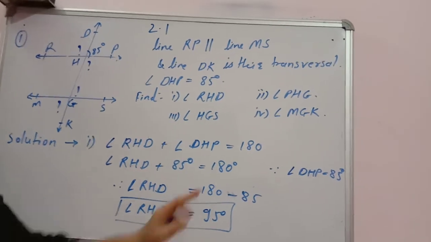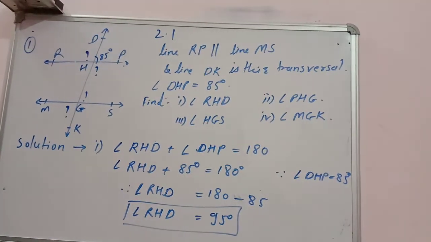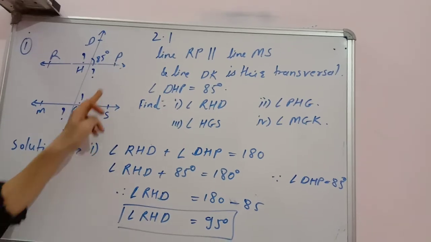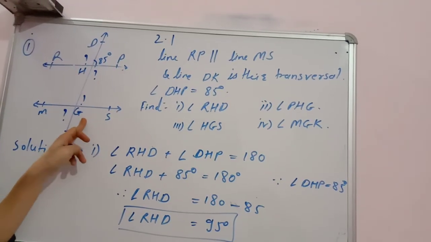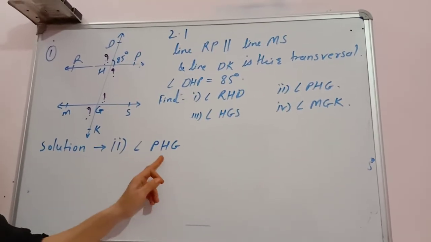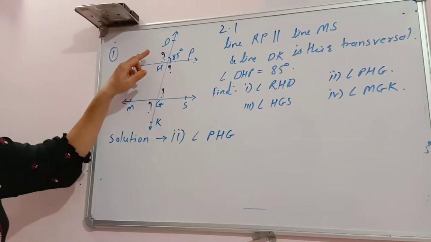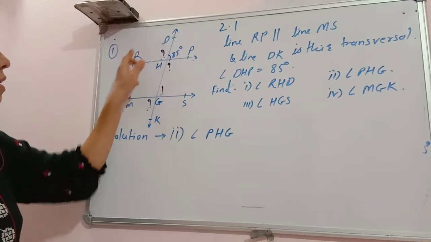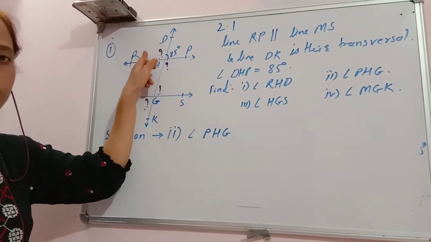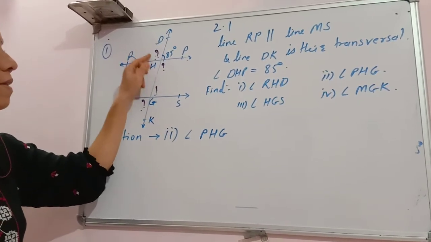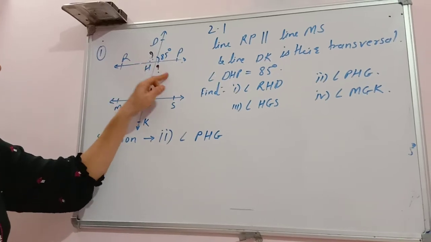Then we will find the measure of the next angle, that is angle PHG. You can find it in two ways. Angle RHD you have found just now in the first step; its measure is 95 degrees.